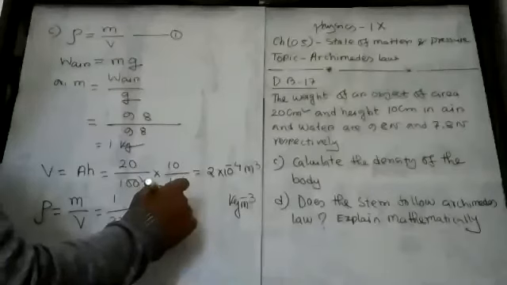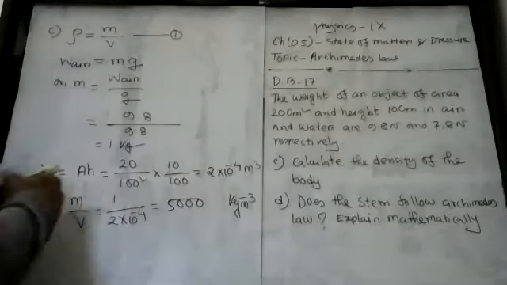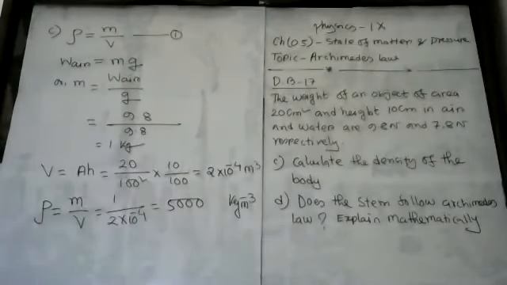So it's 5,000 kg per meter cube. Is it correct, students? Any confusion here? Any one of you? No, sir.